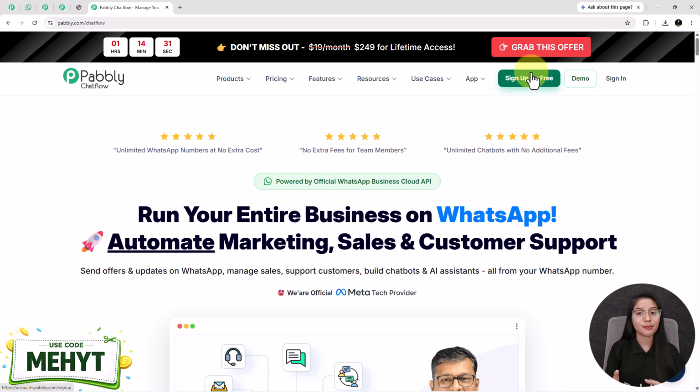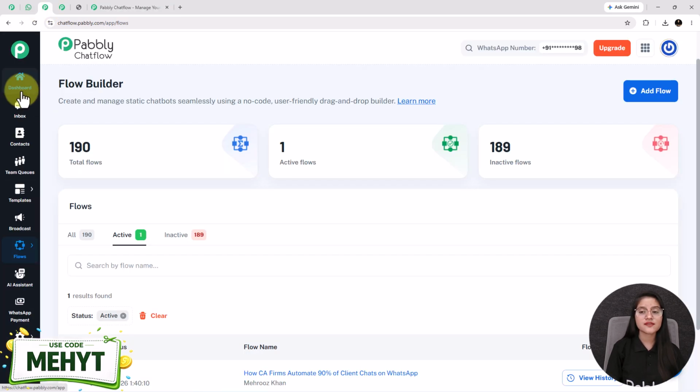After doing the sign-up process, you will receive 100 free credits every month to explore the software, which is perfect for testing. Once you've done the sign-up process and selected the application as Pabbly Chatflow, you will successfully come to the dashboard of Pabbly Chatflow. And after reaching the dashboard, on the left-hand side, you will see multiple powerful features of Pabbly Chatflow, where you have to come inside this flows feature. And this flow builder page is going to appear in front of you.